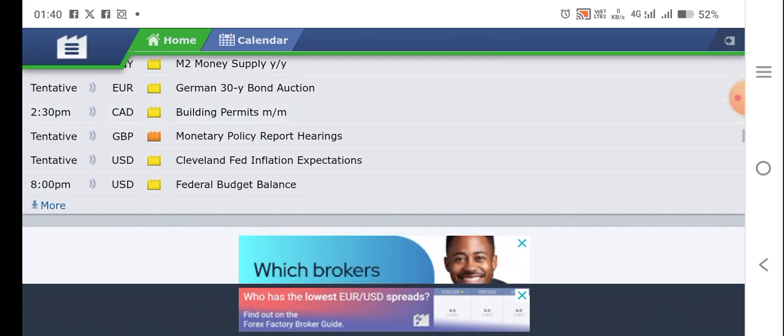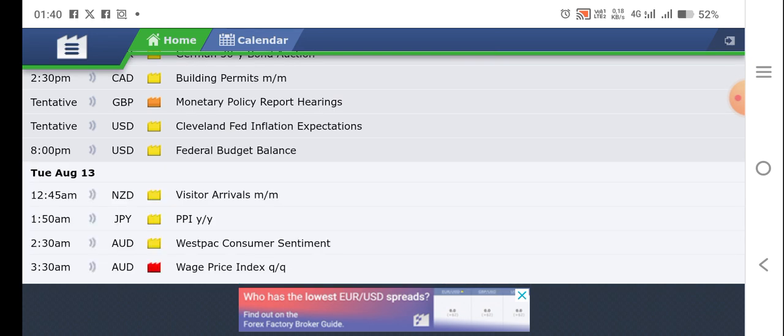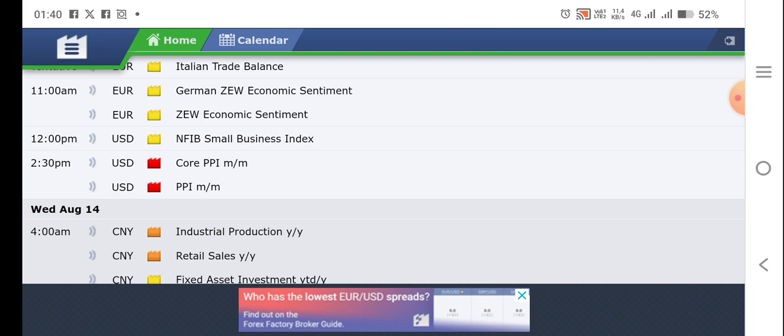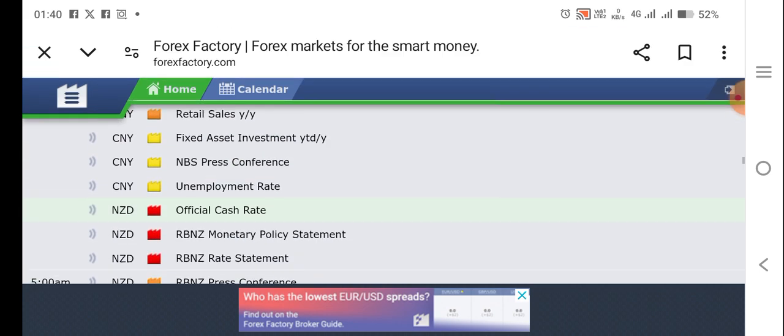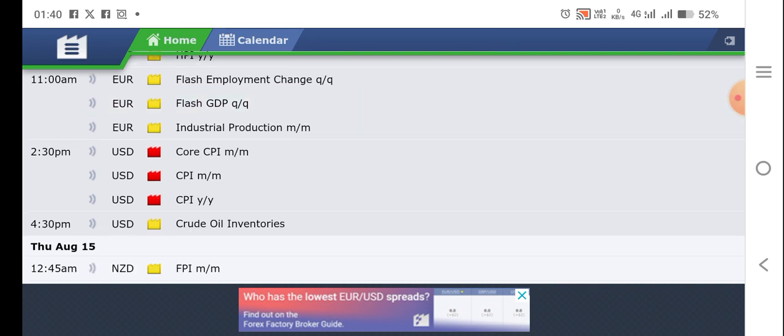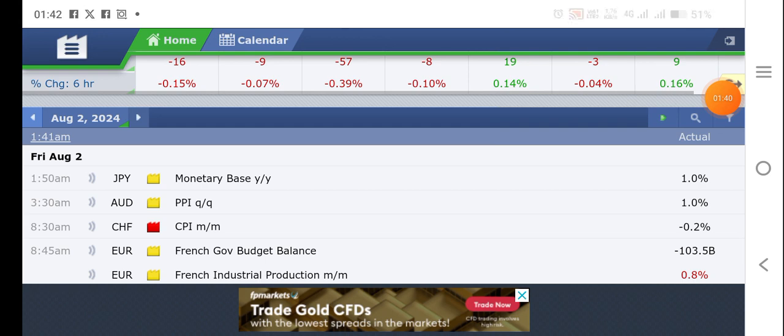I'm looking forward to the week after next, 2 weeks from now, when we will have core CPI for USD. Let me look at it quickly. The interest rate is also on the 14th, and then we have CPI also on the 14th. Let's go to the charts, guys.